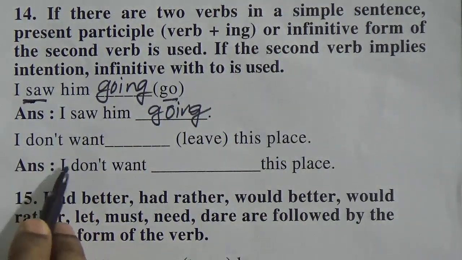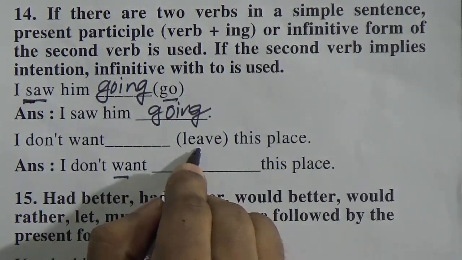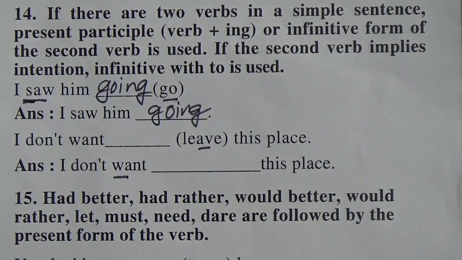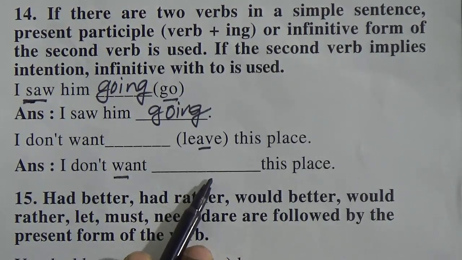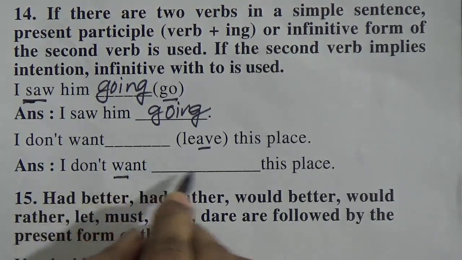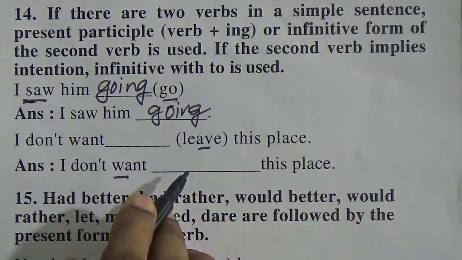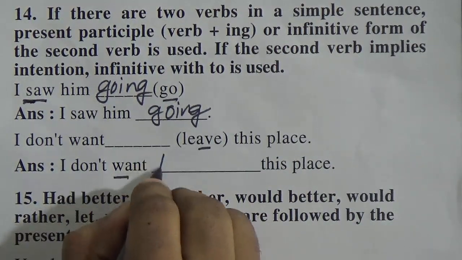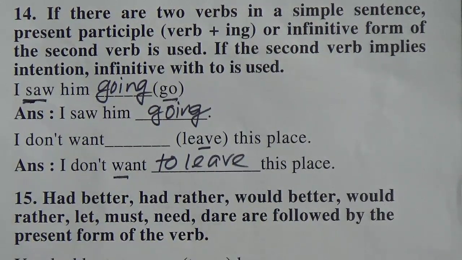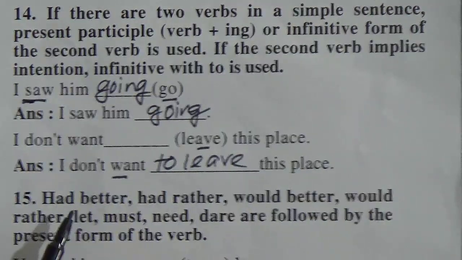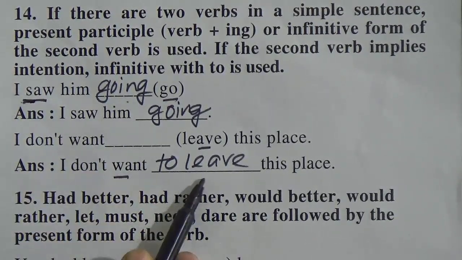I don't want leave this place. So want is the main verb. Another verb comes. What will we use? We have to make it present participle, or we have to make it to plus infinitive. Okay, so I don't want leave this place. So in this sentence, this verb implies intention. That's why we will use infinitive, to leave. I don't want to leave this place. So in simple sentences, we use only one verb. That's why we are making it present participle or infinitive.